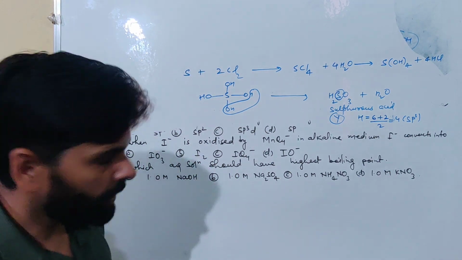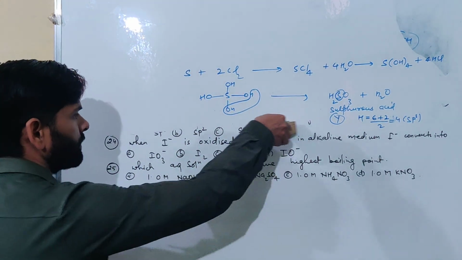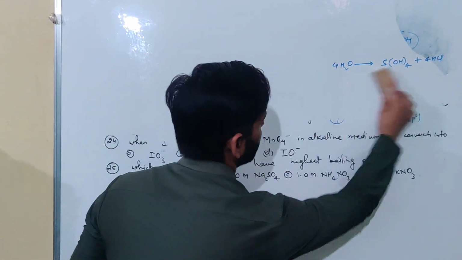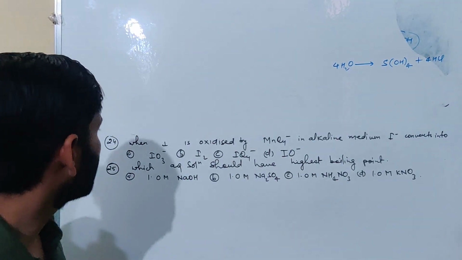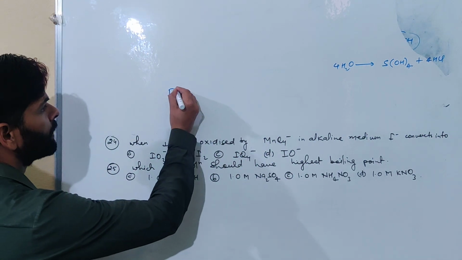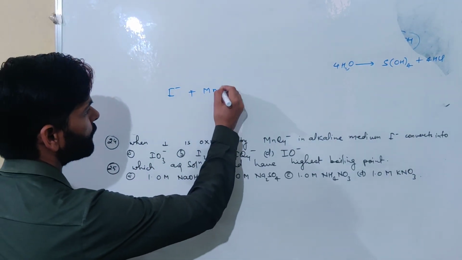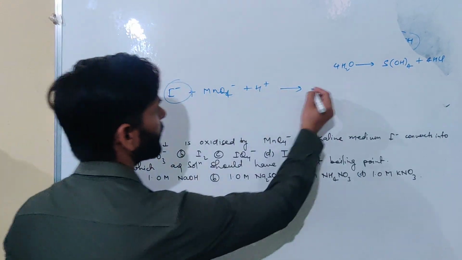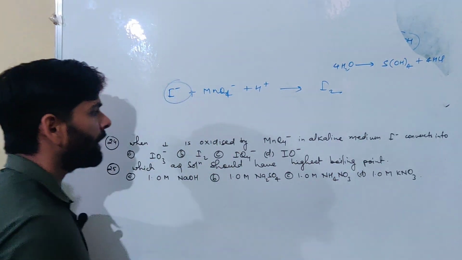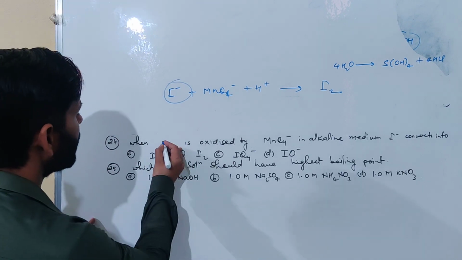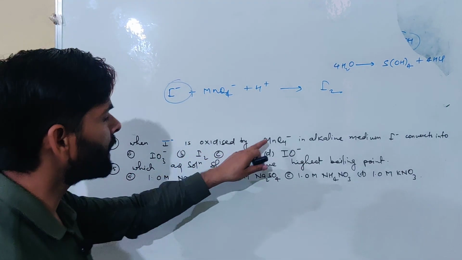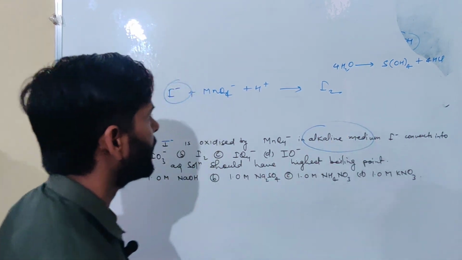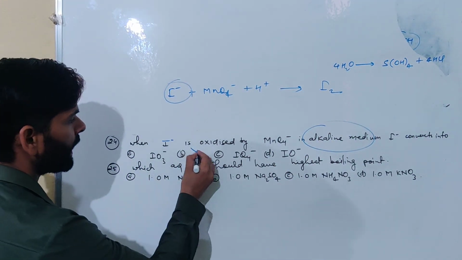Now 24th question. This is important in the sense that iodide ion, when oxidized with MnO4 negative in acidic medium, gets converted into I2. But in our question we have been asked that iodide ion is oxidized by MnO4 negative, permanganate ion, in which medium? Alkaline medium. So the product will not be I2.